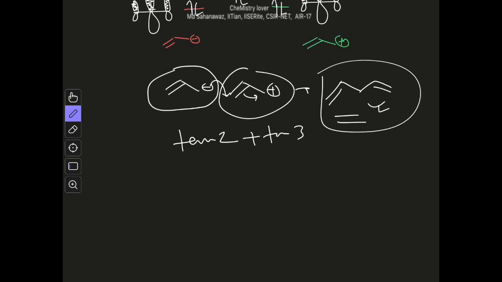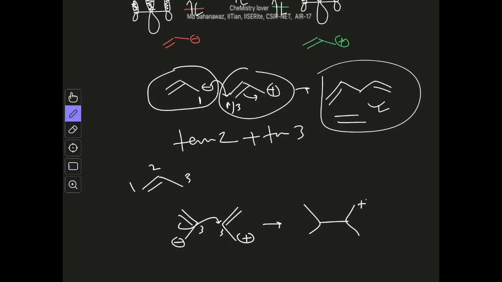Another thing which we should say here is that these two species can react in another way also. For this allyl system, this is position 1, this is position 2, this is position 3, and this reaction shows that the reaction is occurring between position 1 with position 1 or with position 3. But another mode of interaction is possible, that is reaction between position 3 and position 3, and that's how it can react to give you this species.